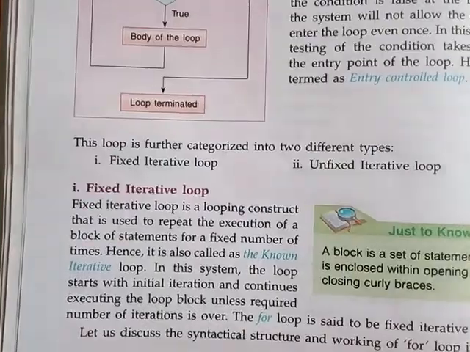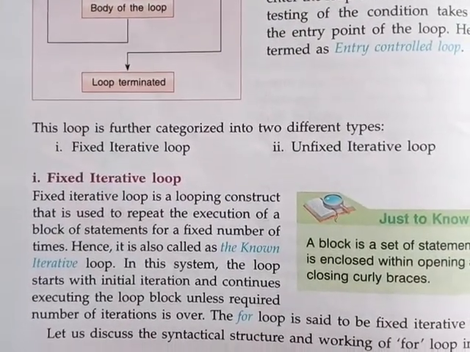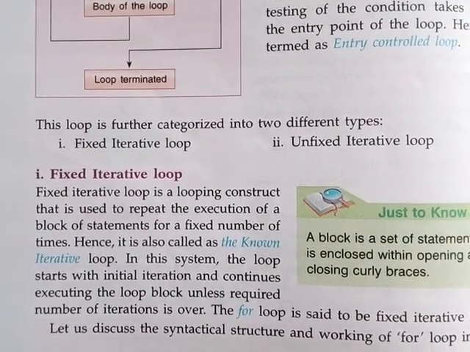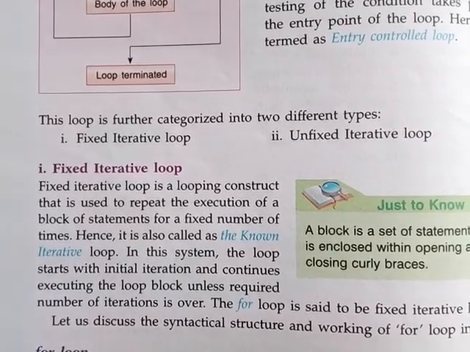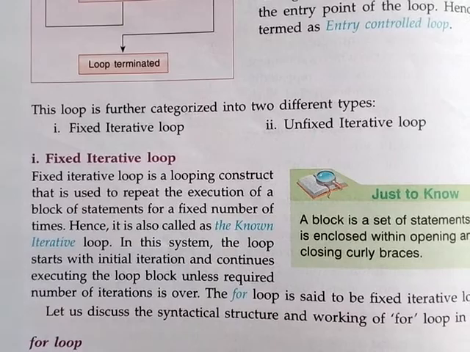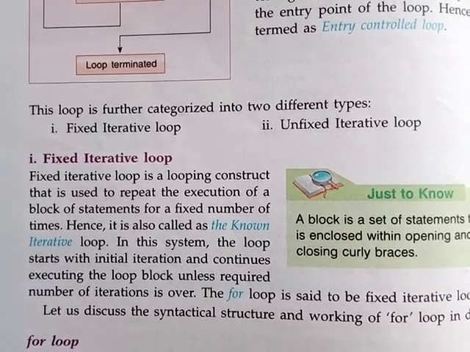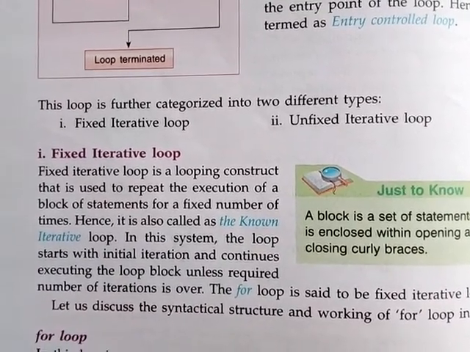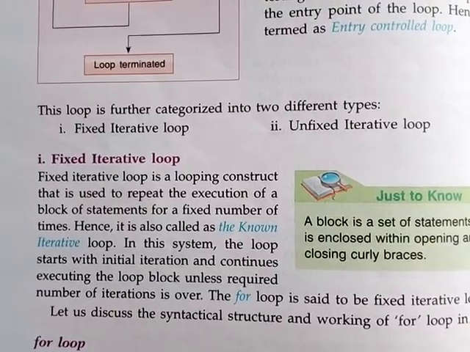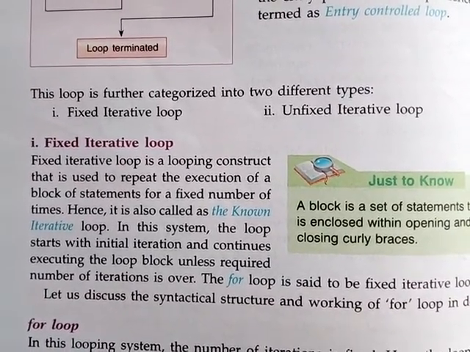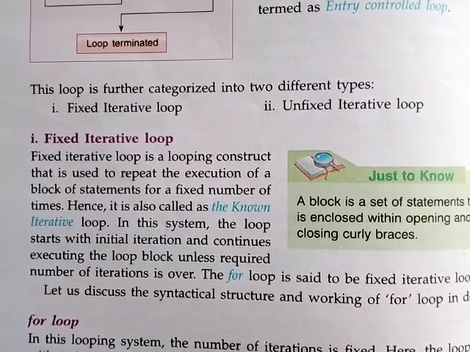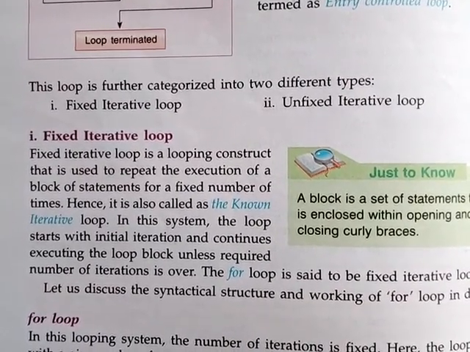See, here it is saying that the loop is further categorized into two different types: fixed iterative loop and unfixed iterative loop. Sir, what is the meaning of fixed iterative loop? Suppose I am telling Srijit Bhadro, Srijit, you do sit-ups.